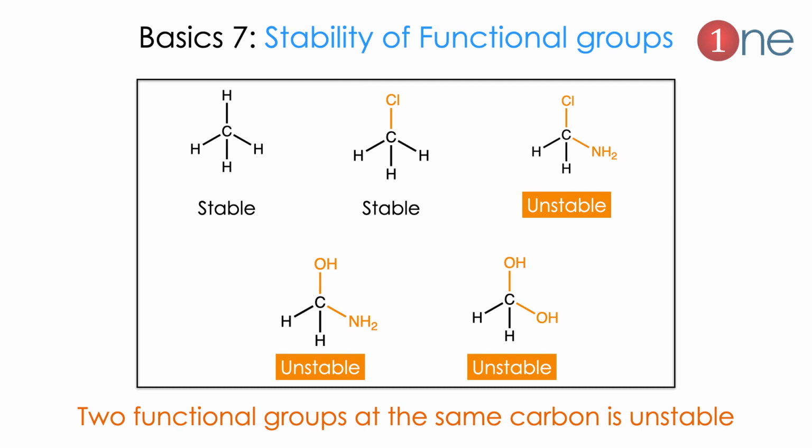Next tip will be stability of functional groups. Normally carbon holding a single functional group is stable. More than one functional group will be unstable. Here I show the example. Carbon attached with 4 hydrogen is stable. Carbon attached with 1 chlorine is also stable. But if you go for 2 functional groups, chlorine and amine, the chlorine will be a leaving group. You will get the amine as a product. Similarly, amine and alcohol, both alcohol. So you should understand the fact that carbon is normally stable with a single functional group, not more than one functional group.